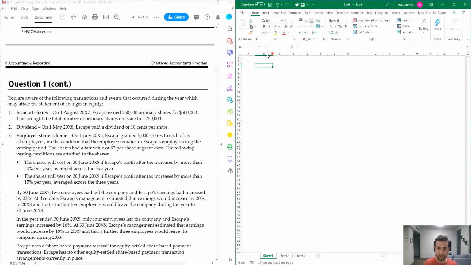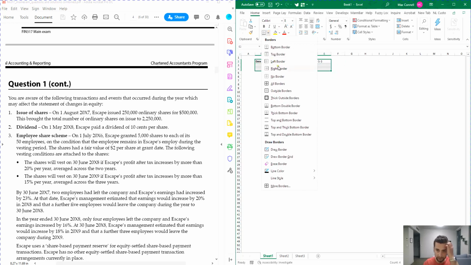Now remember, anytime we're going to do a journal entry, we need to make sure that the template has all the formatting that we need, because you can lose easy marks if you haven't formatted your question correctly. So the things we need in here, you can just copy and paste this down, is going to be debit and credit. Make sure you include all of these plus a description.